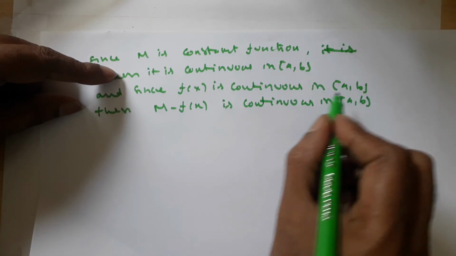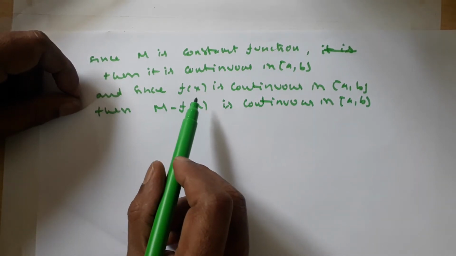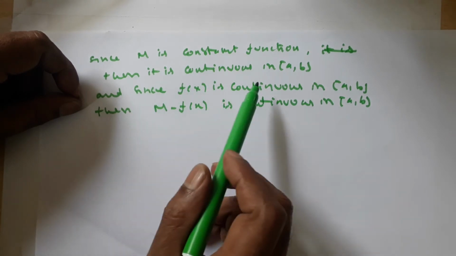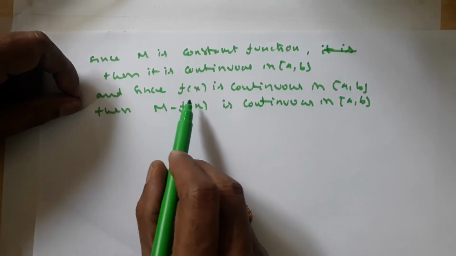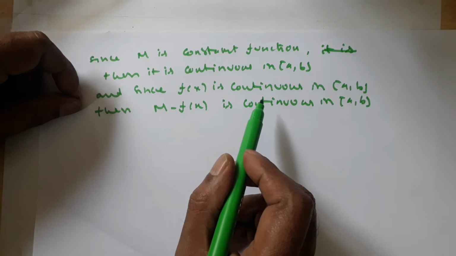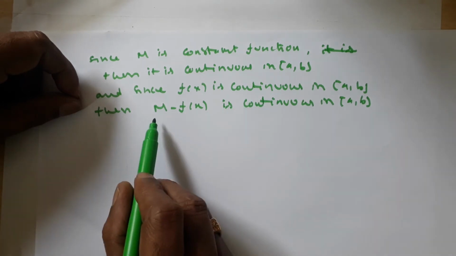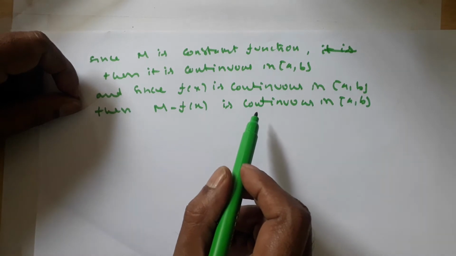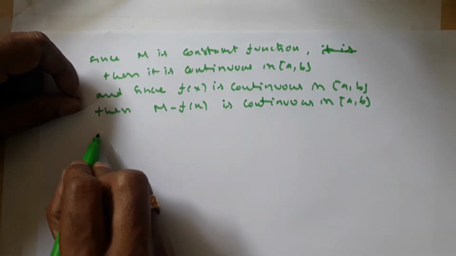M is a constant function and f of x is also continuous, so the difference m minus f of x is also continuous in the closed interval [a, b].